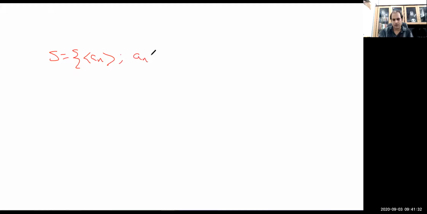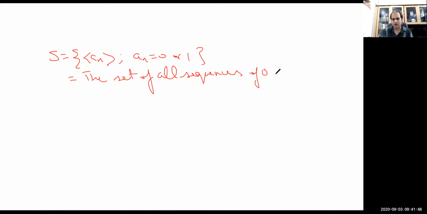Say 0 and 1, or let me write it, the set of all sequences of 0 and 1. We need to prove that this set is uncountable, that the set of sequences of two or more symbols is uncountable.